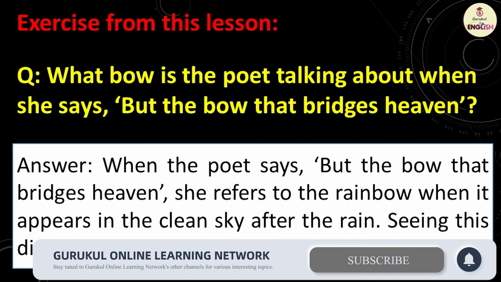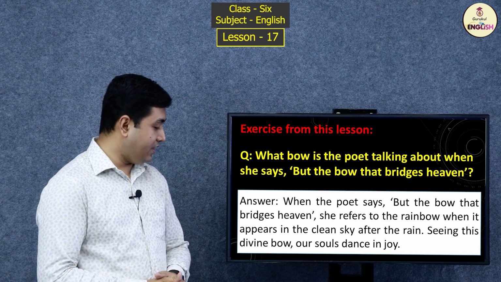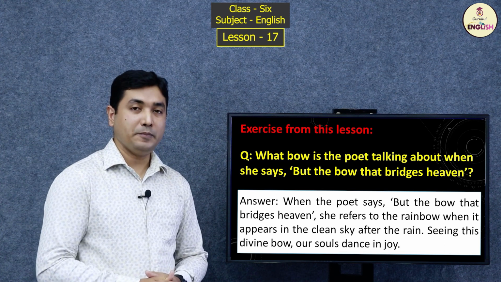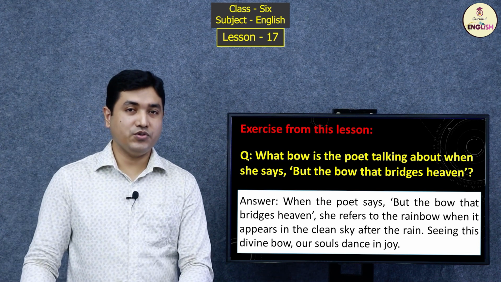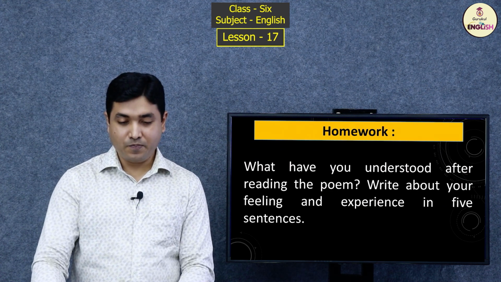So, dear learners, here the poetess says, but the bow that bridges heaven, she refers to the rainbow when it appears in the clean sky after the rain, and seeing this divine bow, our souls dance in joy. I hope this poem is clear to you and you have understood something after this lesson.